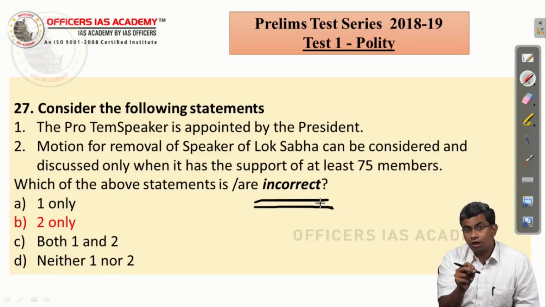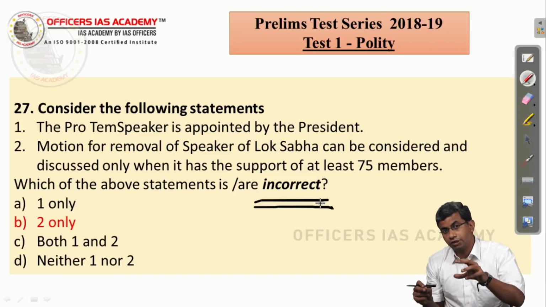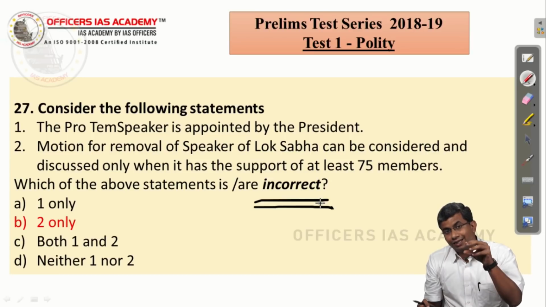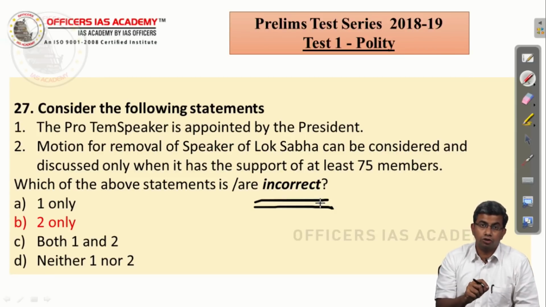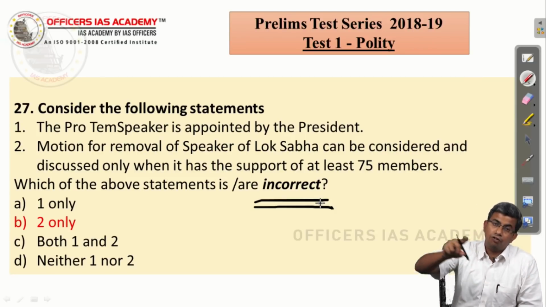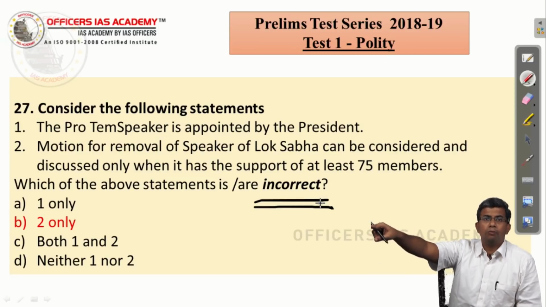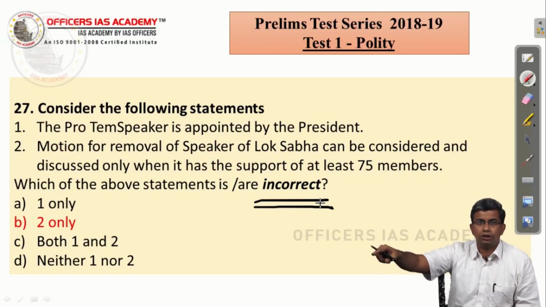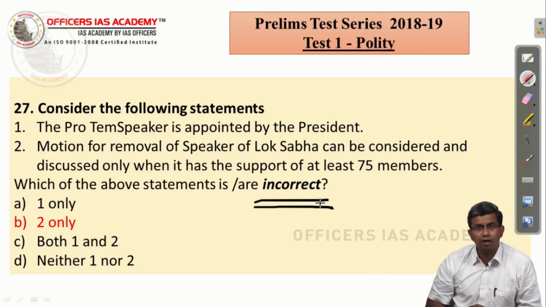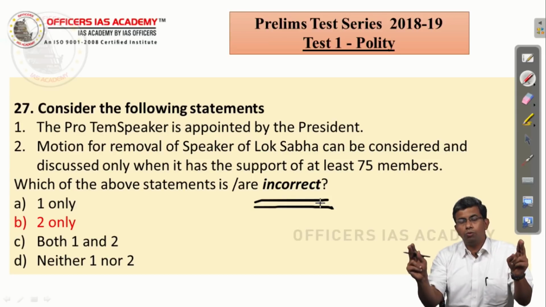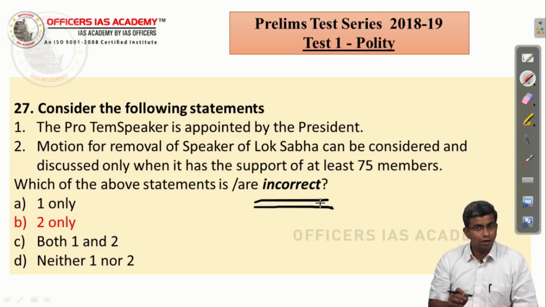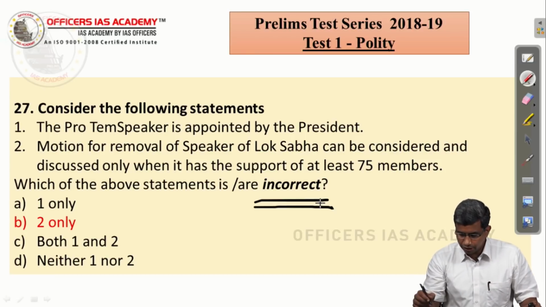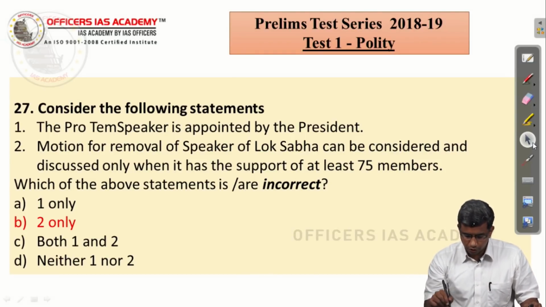Please remember, the only 2 provisions which require a certain number of members to sign the resolution even before it is introduced are for the President's removal, and for removal of a Supreme Court judge or any other authority like a High Court judge, CAG, CEC, who can be removed only like a Supreme Court judge. So these are the only 2 areas which require a minimum number of people to even introduce a resolution, not for removal of the Speaker, Deputy Speaker, Chairman or Deputy Chairman. So the second statement is incorrect. So the answer is B, 2 only.